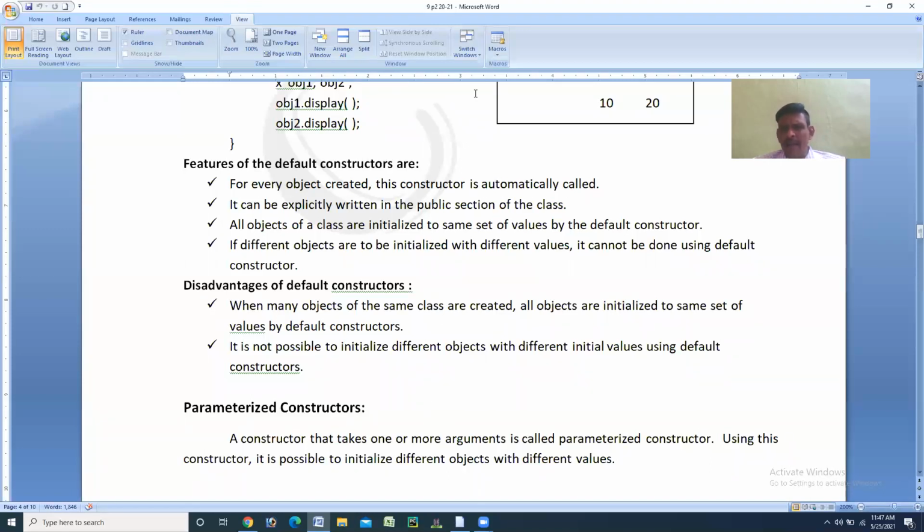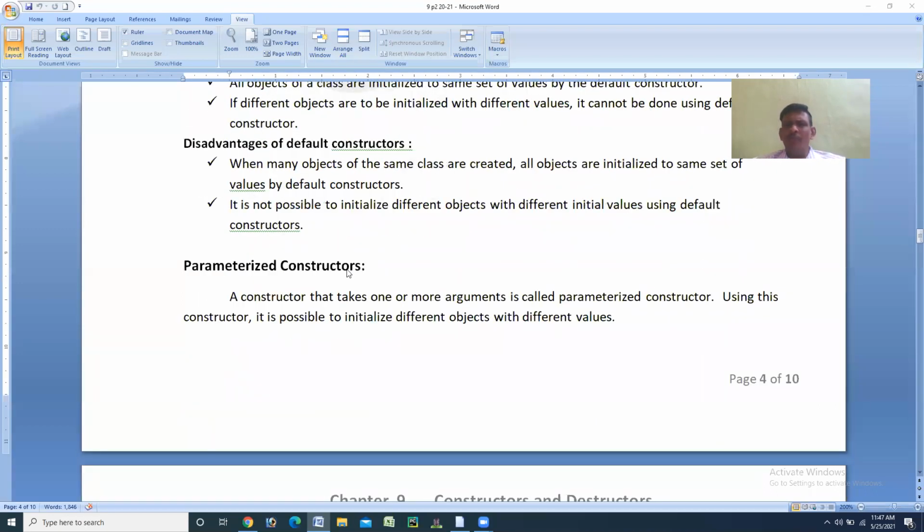We can also write it in a different way, that is, it is not possible to initialize different objects with different initial values using a default constructor. Both are one and the same here. We have made it as 2 points as a disadvantage of default constructor. Then next we will move towards the second type of constructor called parameterized constructors.